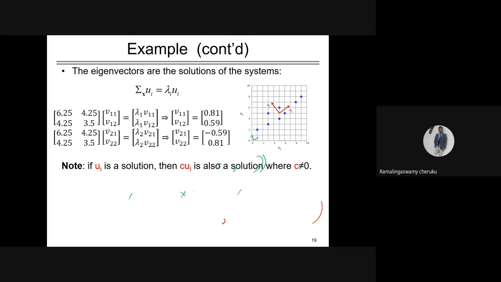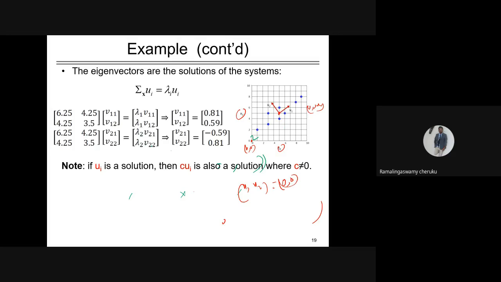Can anybody say what could be the origin for the basis? Of course these are my actual data points, and this is my origin for x1 and x2. For the x1, x2 basis, the origin is this. What could be the new origin for V1 and V2?